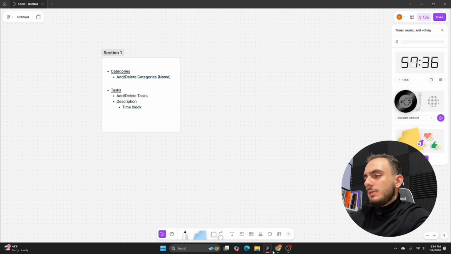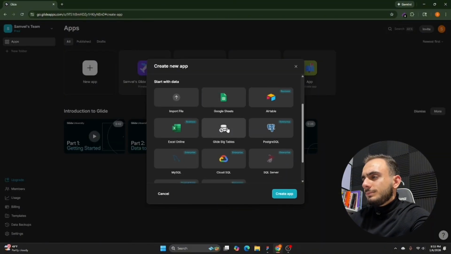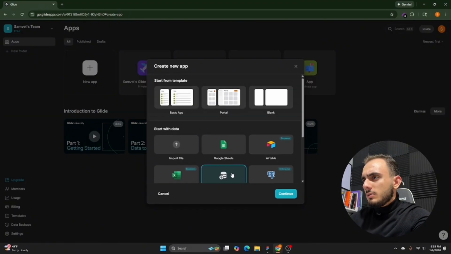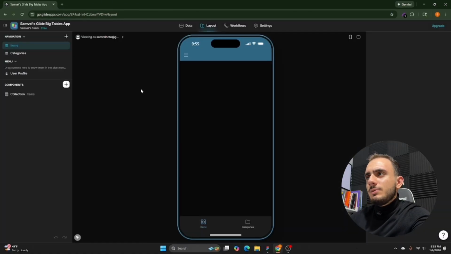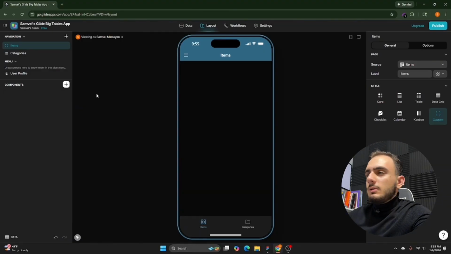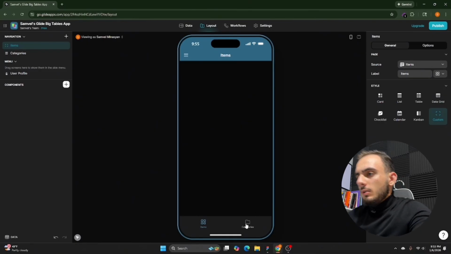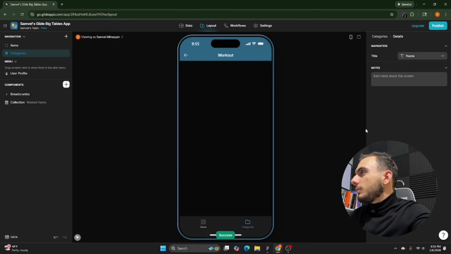Now let's go to Glider, or actually it was Glide, that was my mistake. And then I want a basic app, I guess, with Glide. I think this is Glide Big Tables. I did watch like a 10-minute tutorial, so I'm just gonna press that. And that's gonna be like our database if we need anything. And then it does already have something here. I'm gonna delete that. I want to make this whole thing from scratch. Oh, we can actually. Okay.